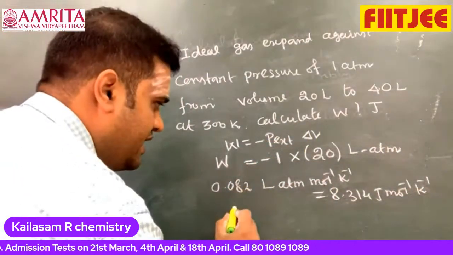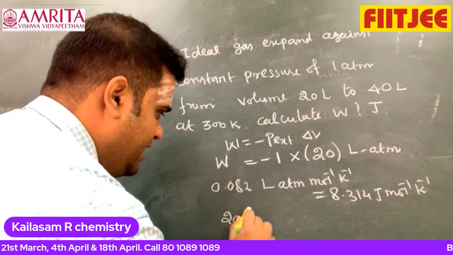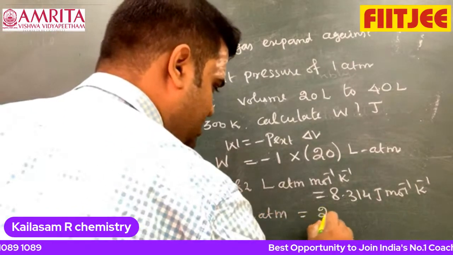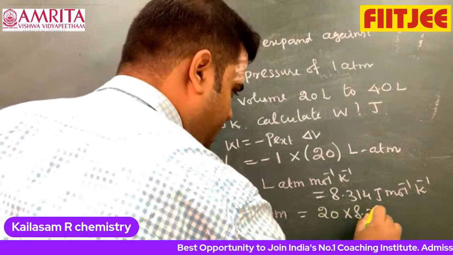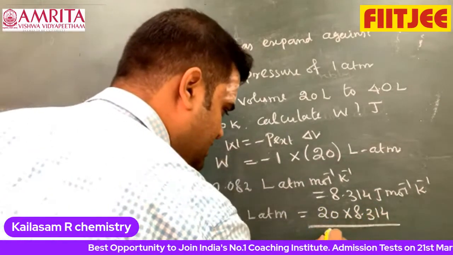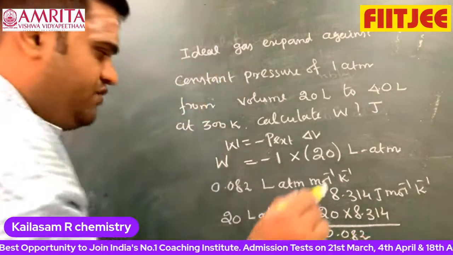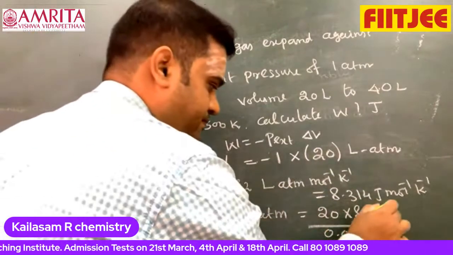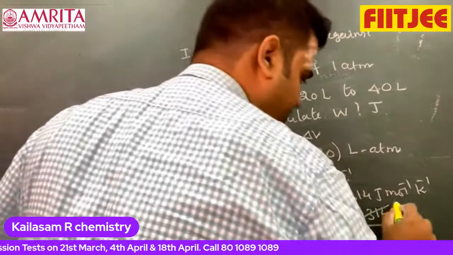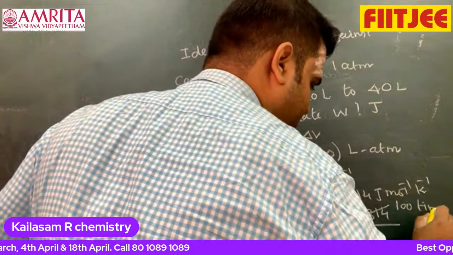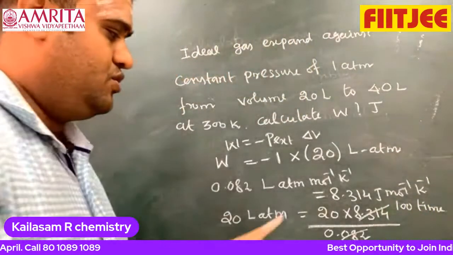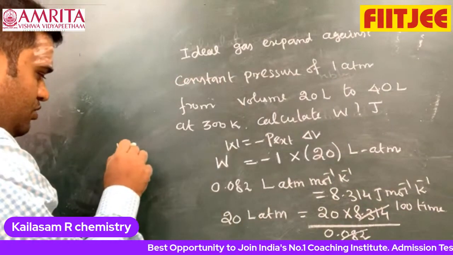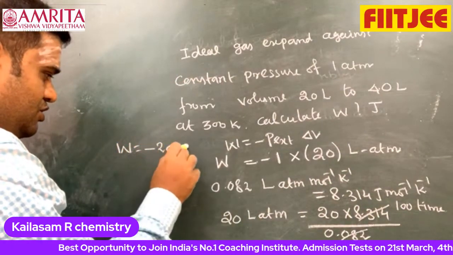Look at this. I can write 20 liter atmosphere as 20 into 8.314 by 0.082. If I take this, it is approximately 10 times, I can say 100 times. Seems right. So 20 into 100 is 2000. Answer: W is equal to minus 2000 joule.